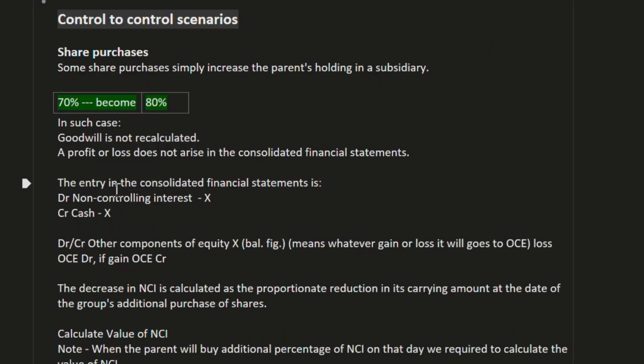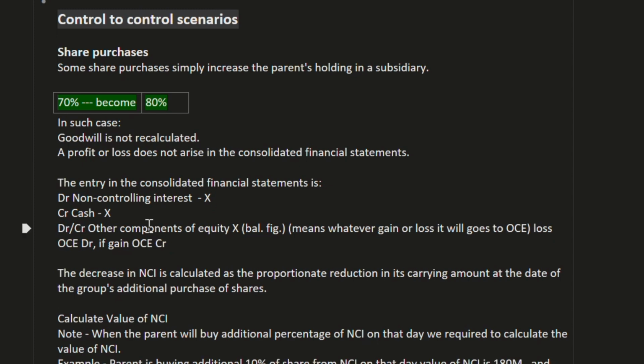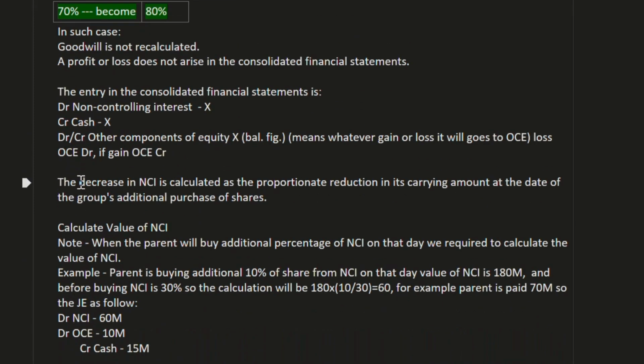The entry in the consolidated financial statement is DR non-controlling interest, CR cash, DR or CR other component of equity. If it is a loss, then it will be DR. If it is a gain, then it will be CR. The decrease in NCI is calculated as the proportionate reduction in its carrying amount at the date of the group's additional purchase of shares.